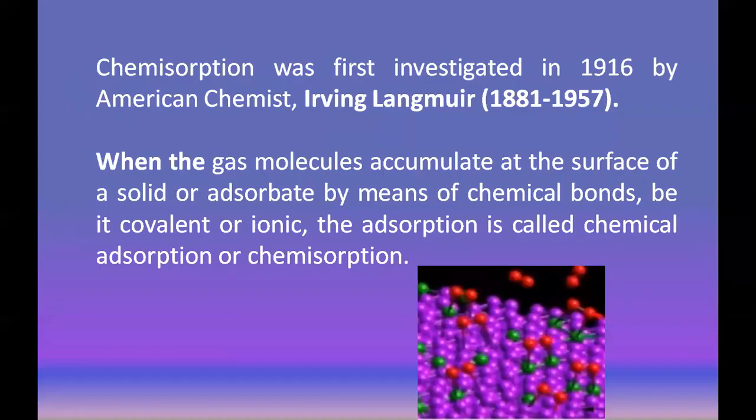Now see chemical adsorption. When gas molecules accumulate at the surface of a solid, or adsorbent, by means of a chemical bond, it may be a covalent or ionic bond. But what do they form here? A chemical bond. And this type of adsorption is called chemical adsorption, or chemisorption.